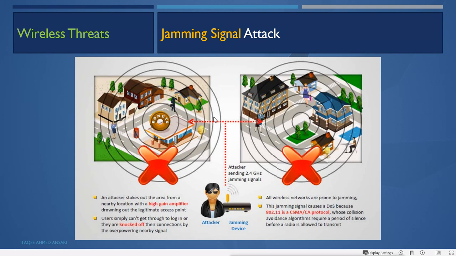This jamming signal causes a DOS attack because 802.11 uses the CSMA/CA protocol, whose collision avoidance algorithm requires a period of silence before a radio is allowed to transmit. Because these wireless networks are using CSMA/CA, CA means collision avoidance, they send the signal first and check for collision. If there is a collision, then they will have to wait. So what does the attacker do? The attacker sends lots of signals there and creates collisions. So every machine, every device will have to wait until that collision goes away, and all these machines will stop working.